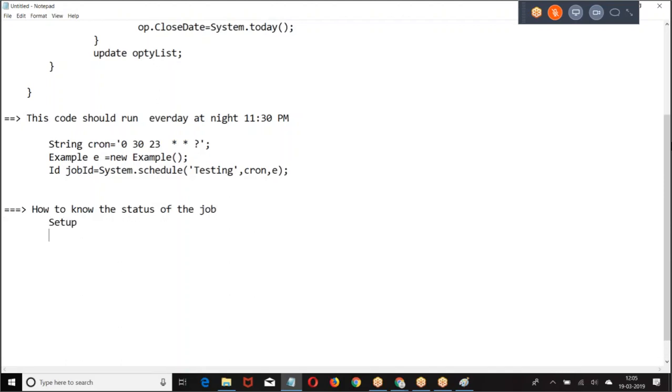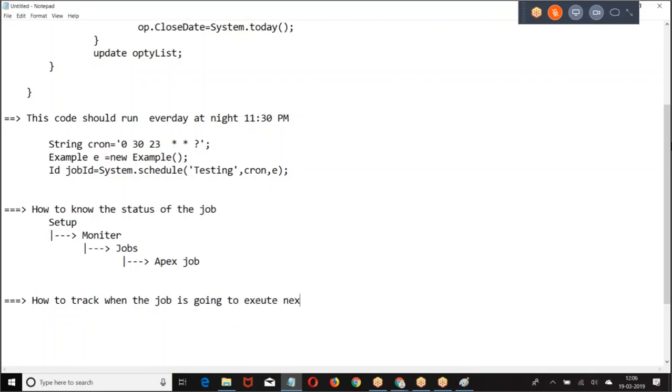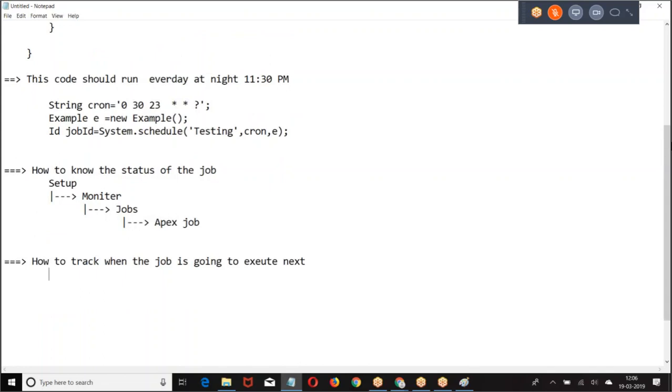One is Setup, Monitor, Jobs, Apex Jobs. How to track when the job is going to execute next?